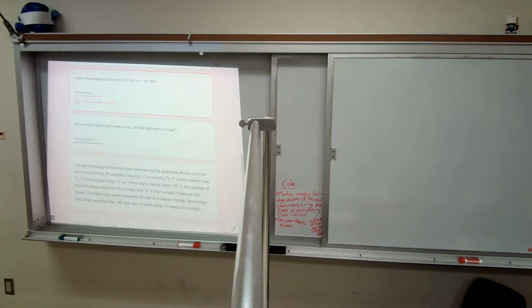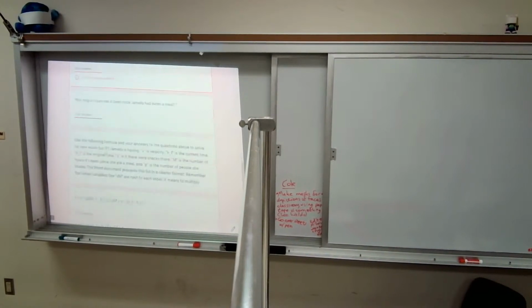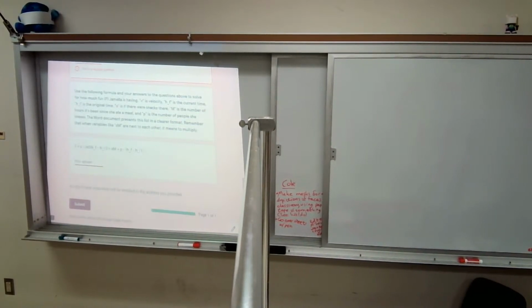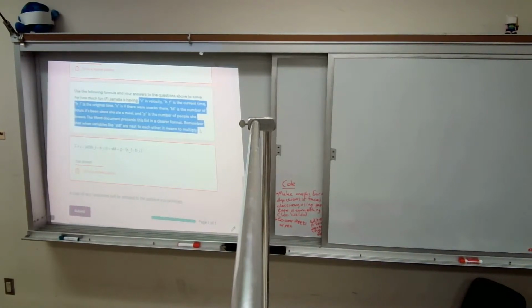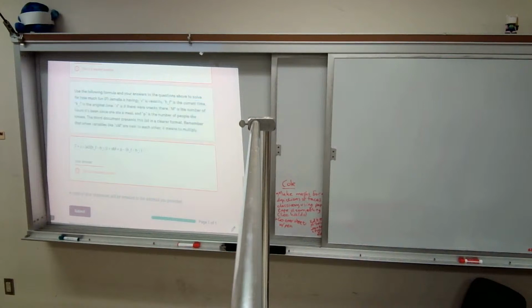It had been 1.5 hours. And now we have to fix it up. Dang. So this looks crazy, but what is V? 0. Yeah, and it tells you V is velocity. And all this long list, if you would rather use the Word document to see which variable is which, the Word document presents it in a more clear way. So, yeah, I said that. These Google Forms won't let me press enter in the question, so I can't even put V is velocity, HF is the current time on separate rows. So they're all next to each other and it looks weird, but it's the best I can do.